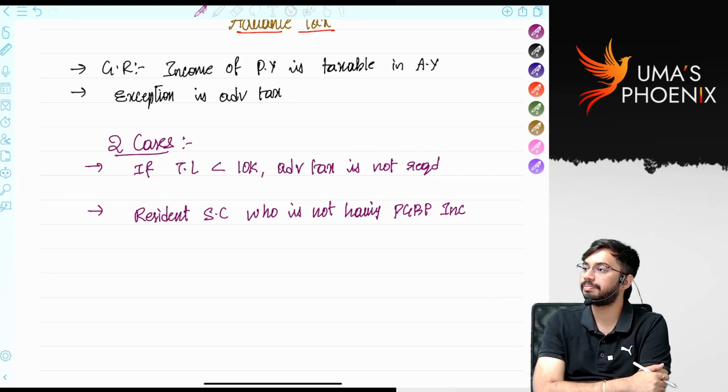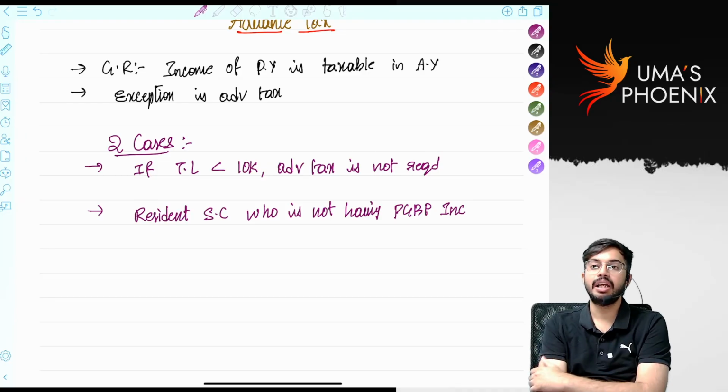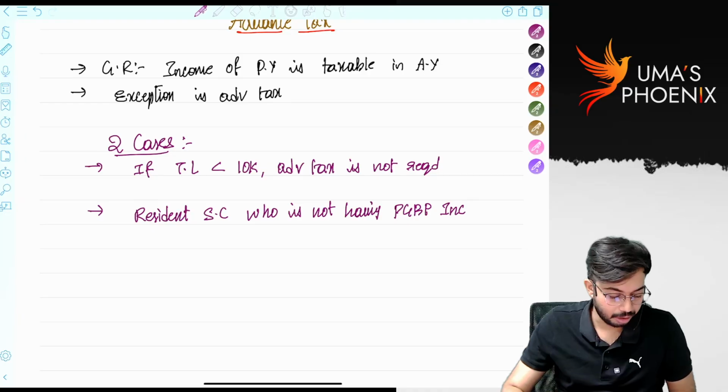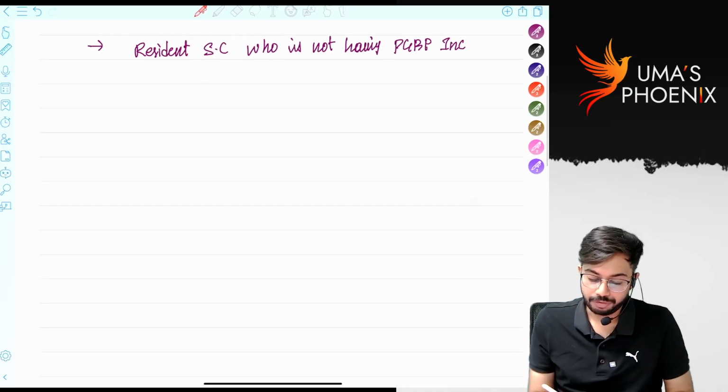Is it clear? So in two cases advance tax provisions are not applicable: if the tax liability is less than 10,000, or in case of a resident senior citizen who is not having PGBP income. Is it clear?